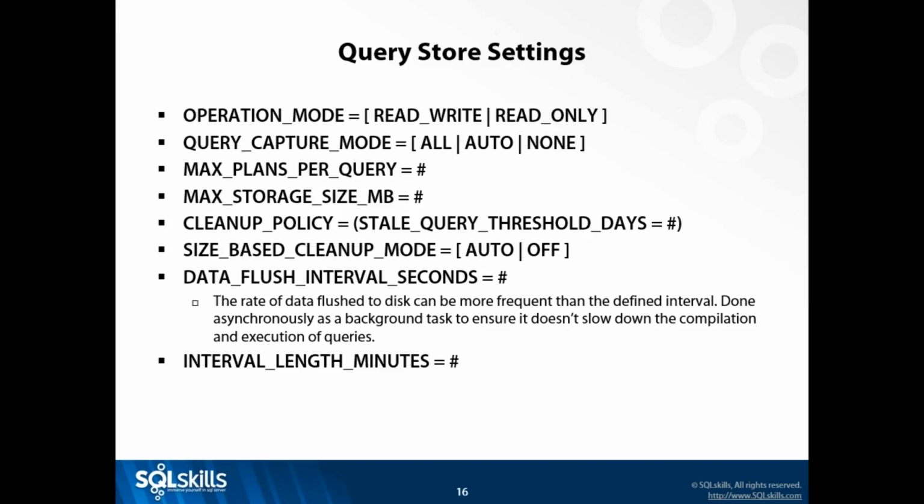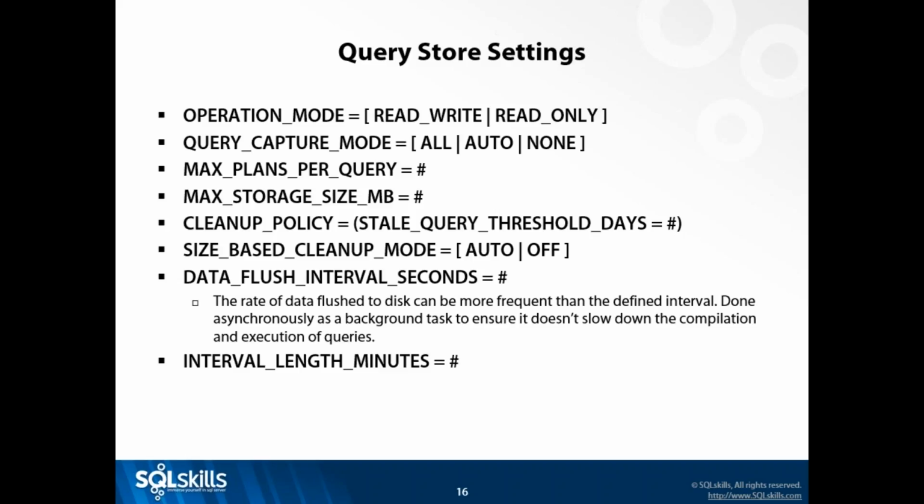I can specify the max number of plans for a query. The default is 200. This is an integer, so you could set this value really, really high, but I think that 200 different plans for a query is probably pretty adequate for most environments. Then I've got some settings related to storage. What is the maximum amount of storage that I want to allocate in my user database for query store?